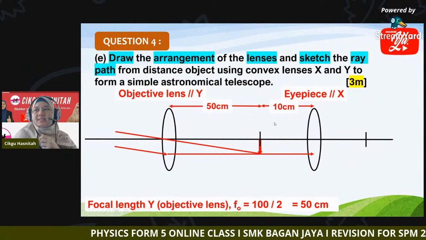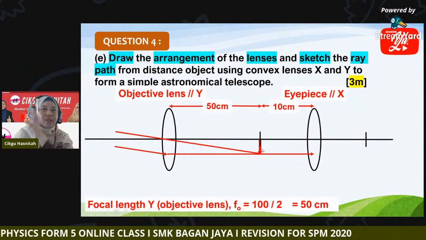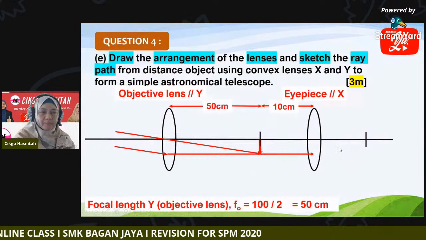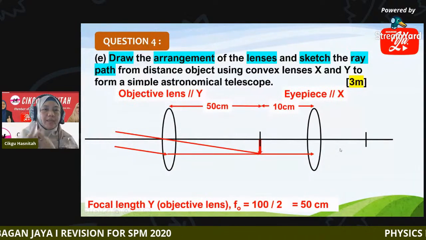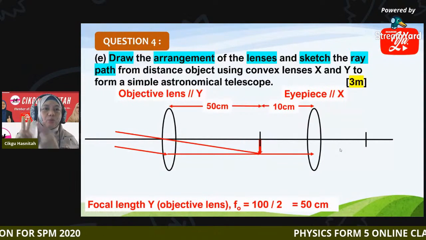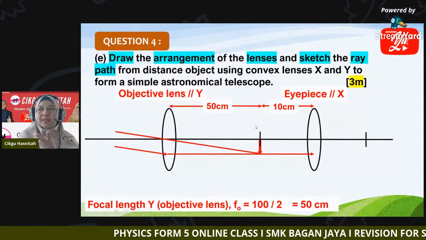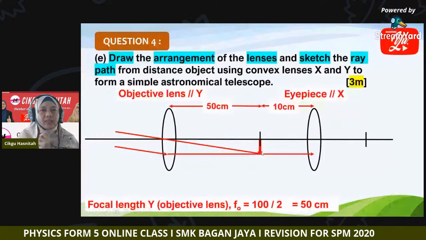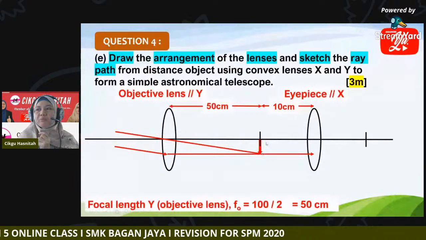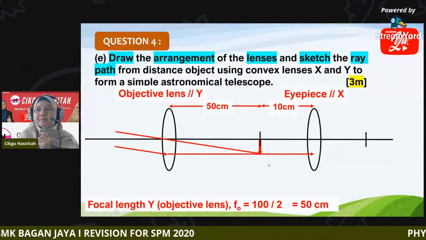This image will become the object of the eyepiece. Remember, in an astronomical telescope, the image is formed twice. The first image formed by the objective lens becomes the object for the eyepiece. Now how do we draw the ray diagram from here?